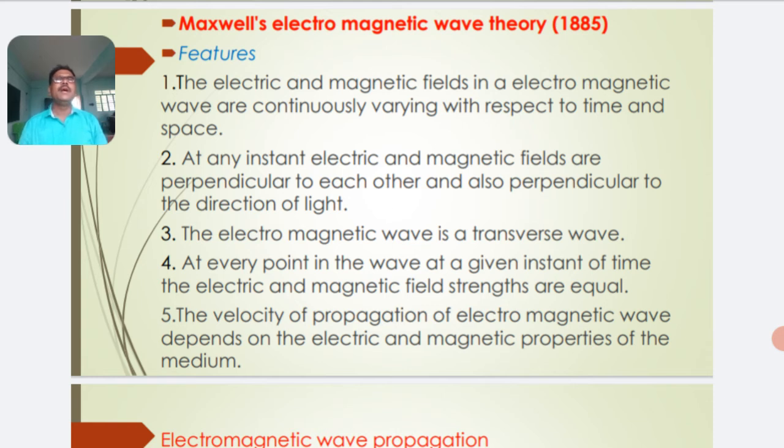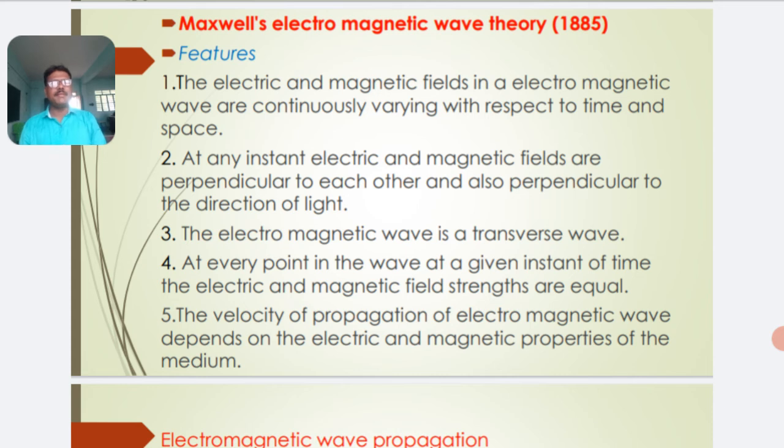So, according to Maxwell's electromagnetic wave theory, electromagnetic waves, say light waves, are associated with both electric and magnetic fields.